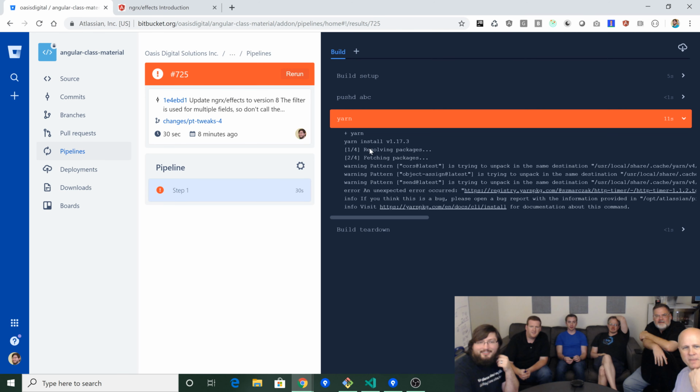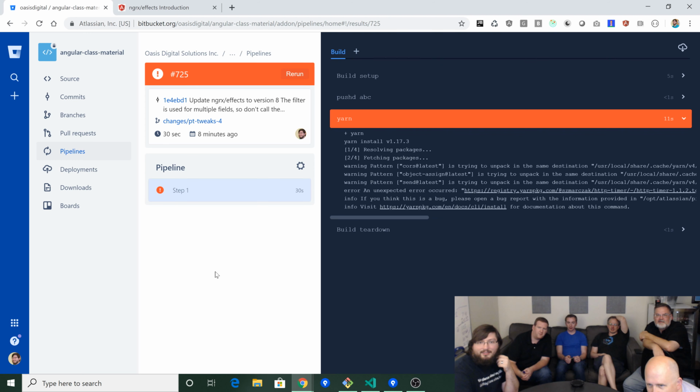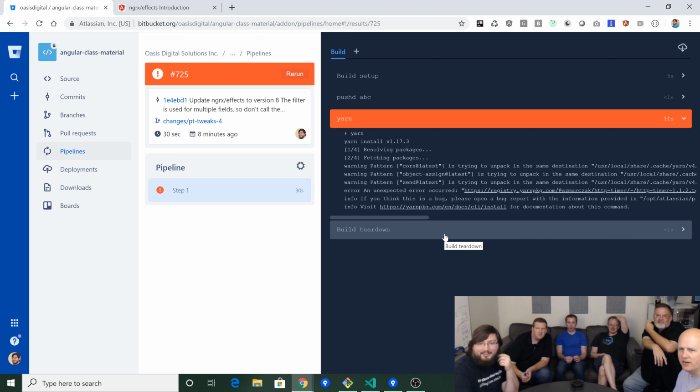You have to scroll down. It's actually hidden inside the yarn section, inside the box. I can't scroll anymore. Well, that's the whole error. It says error, an unexpected error occurred, failed to hit, rerun up at the top.